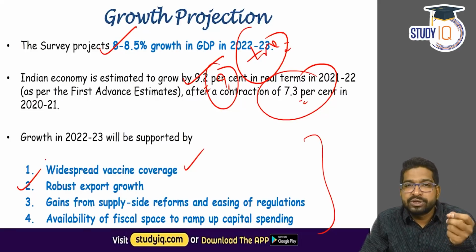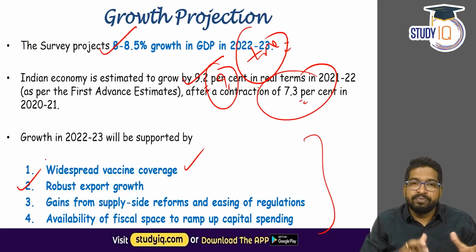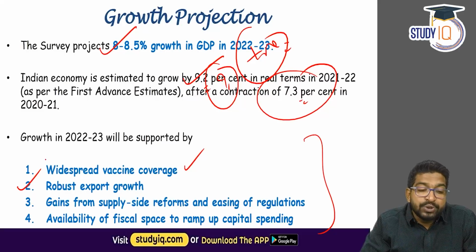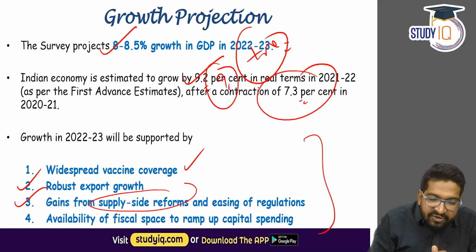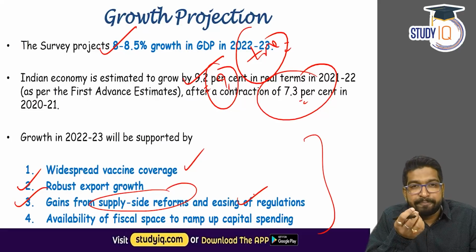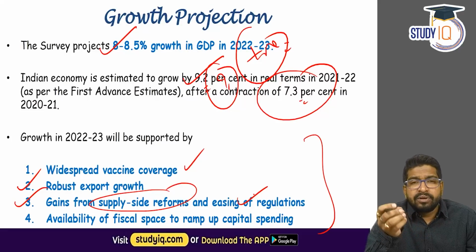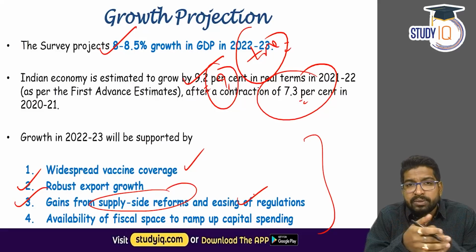Yes, India's imports are rigid, but India's exports are also rising. There is a trade deficit, of course, but slowly and steadily our exports are also growing. Apart from that, India has brought many supply side reforms and they have eased many regulations, because of which we might expect a better business environment, an enabling environment in India, so that these growth numbers can be achieved.